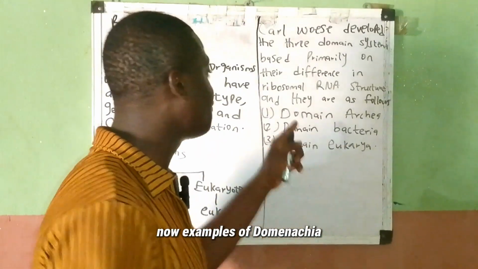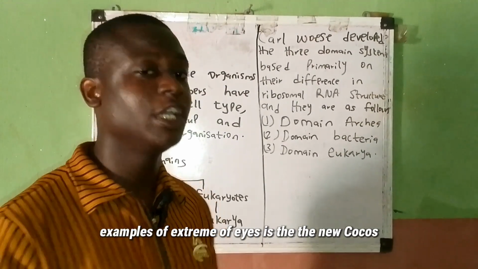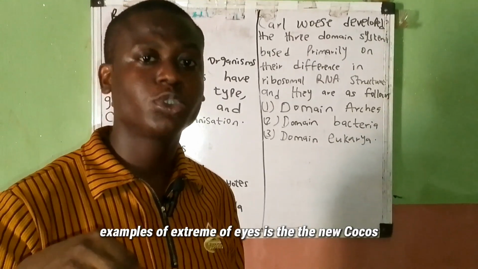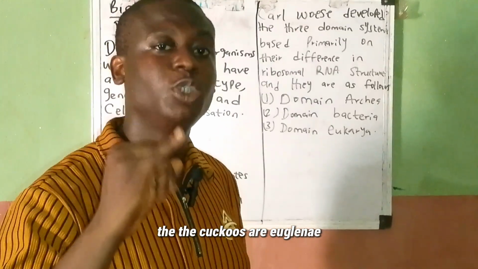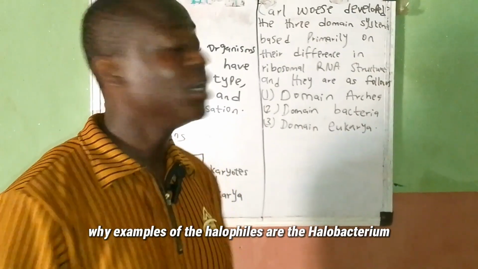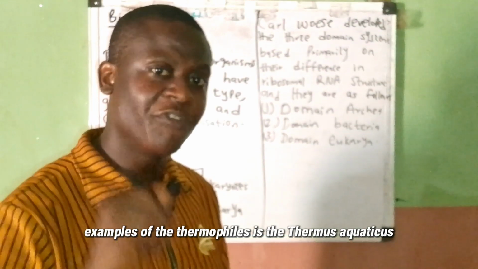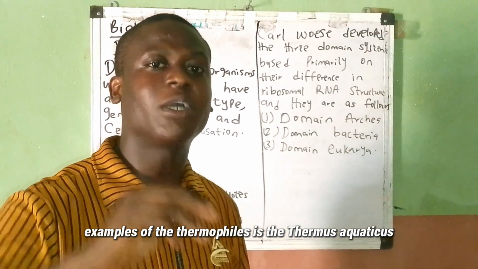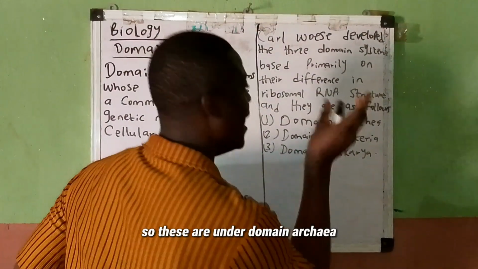Now, examples of domain archaea, like I said, extremophiles. An example of extremophiles is Deinococcus radiodurans, while an example of the halophiles is Halobacterium, and an example of the thermophiles is Thermus aquaticus. So these are under domain archaea.